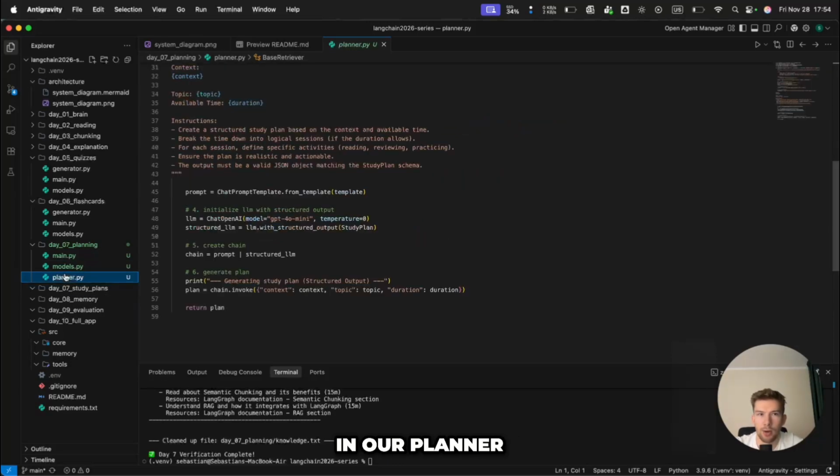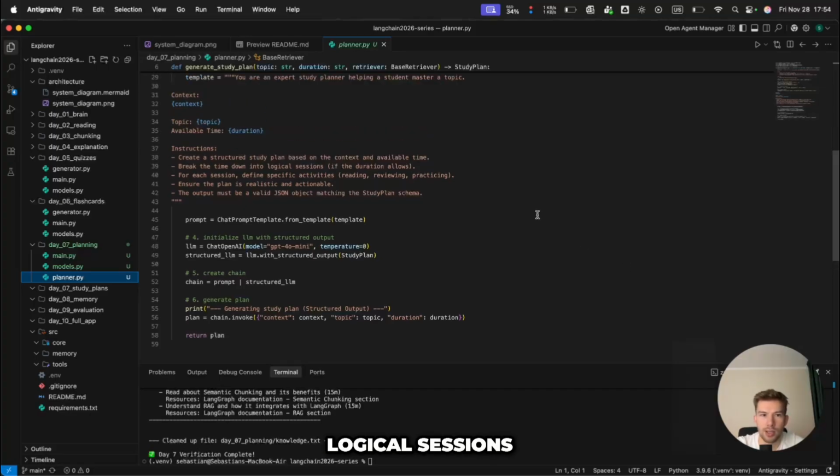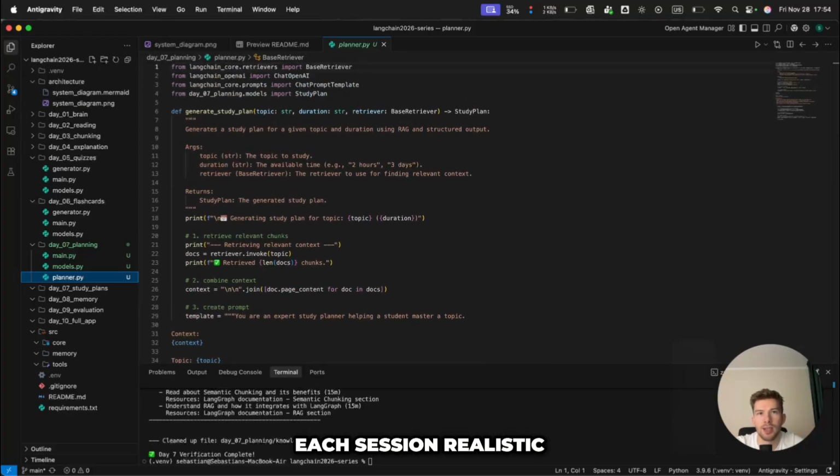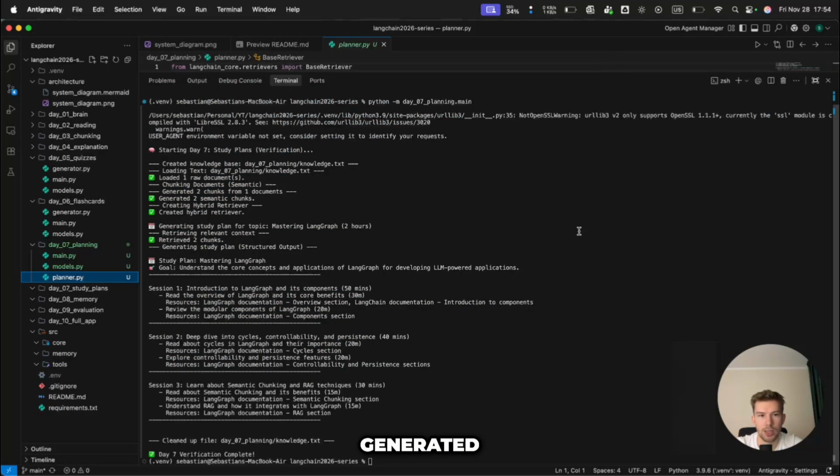The brain is here in our planner, basically a strategy. We tell it to break the topic into logical sessions, make each session realistic, and use the time the user has available. So if we say we only have 2 hours, the AI creates a 2-hour plan. If you give it 2 weeks, it creates a roadmap. Here is a snippet of the prompt, and we can see the output and how it was generated.